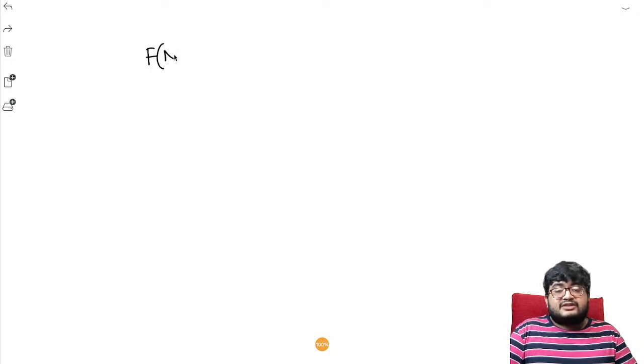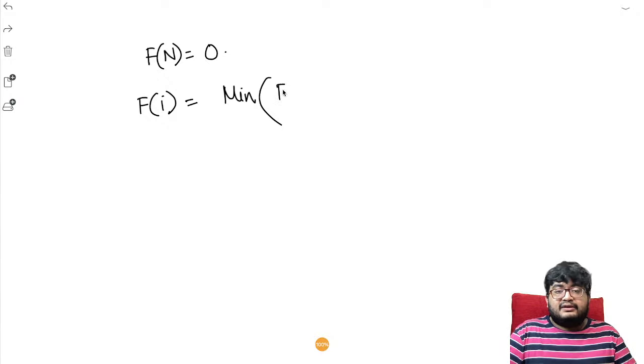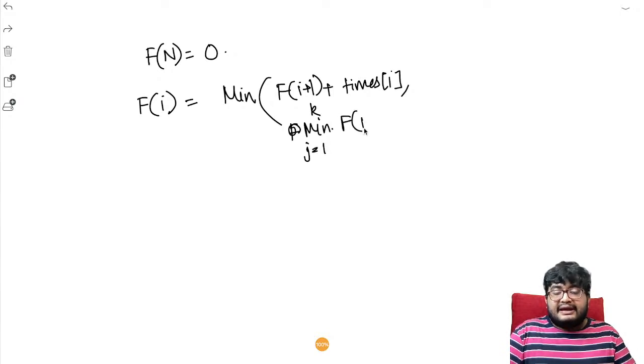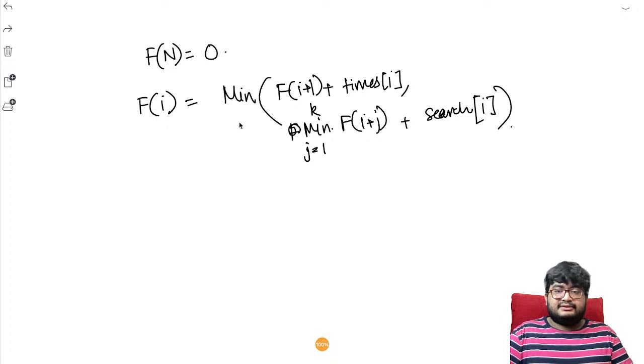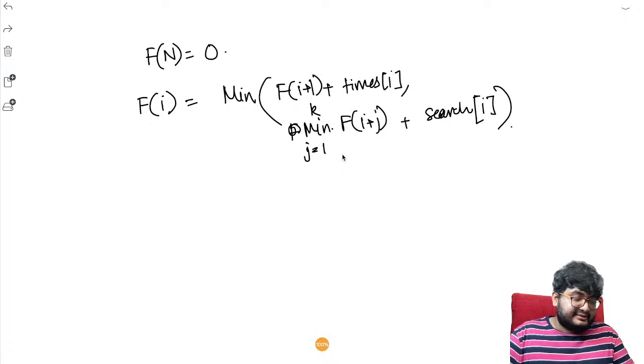So the base case will be f of n equals 0, and for any general I, f of I will be the minimum of f of I plus 1 plus the time for reading it, or he searches for it. So the minimum over j equals 1 to k of f of I plus j plus search of I. So this is the answer, right? This is the recursion. Does it make sense?